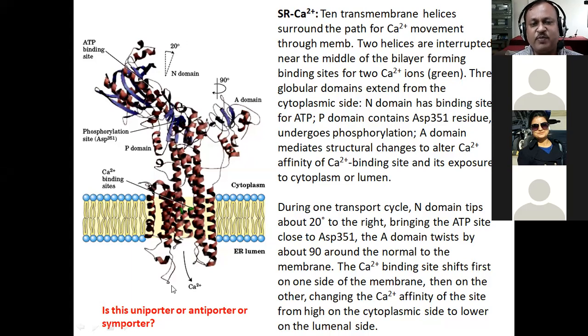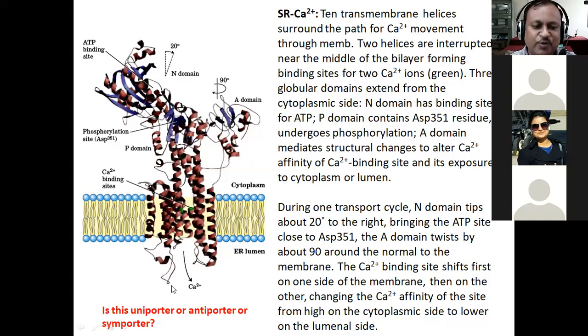Here only one molecule, one ion, is being transported, from the cytoplasm to the endoplasmic reticulum. Only a unidirectional, one-directional flow is there. Have you understood, Aishwarya? Yes, sir. So what is it now? Is it uniporter, antiporter, or symporter?